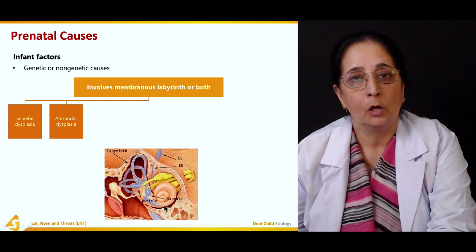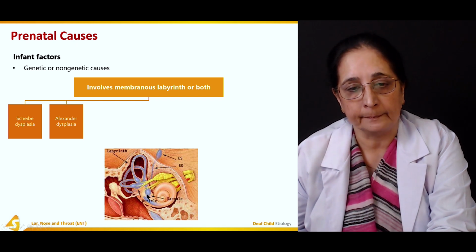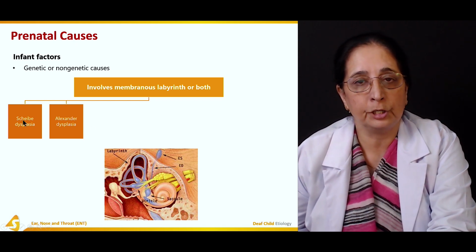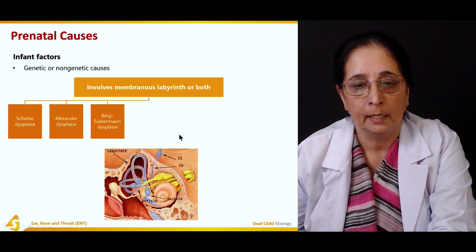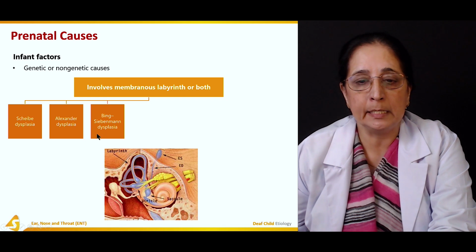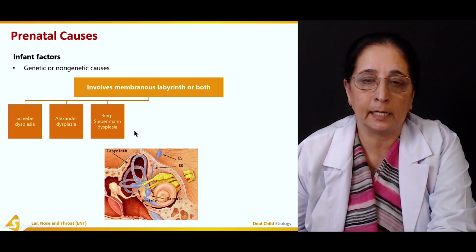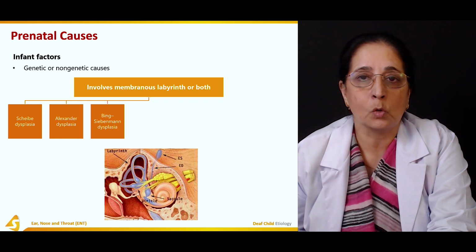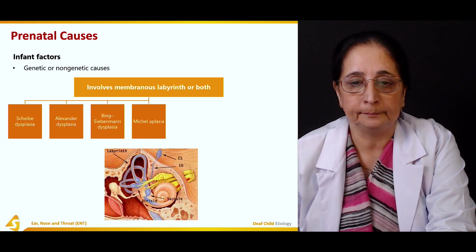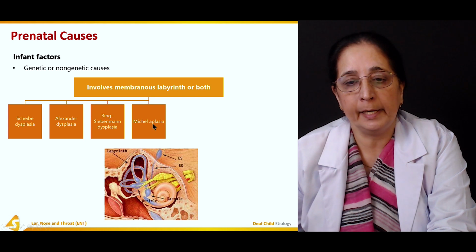Again, in this, cochlea is affected. So we have Scheibe's dysplasia, then Alexander dysplasia, then we have Bing-Siebenmann dysplasia. It's another type of dysplasia in which membranous cochlea is affected. Then we have Michel aplasia.